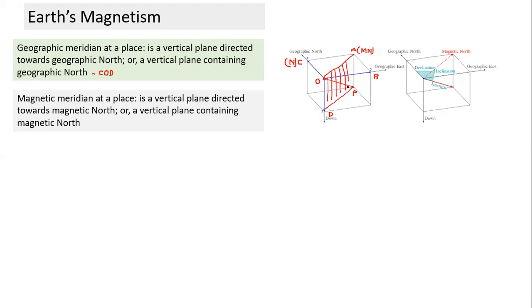If you hold a book vertical and keep it pointed towards north, and then rotate the other cover of the book by a certain angle, it will move into a different vertical plane. What is this angle called, from here to here? Again to repeat, we are concerned about 2 vertical planes. I hope you have understood what a vertical plane is. One vertical plane contains geographic north, the other vertical plane contains magnetic north.